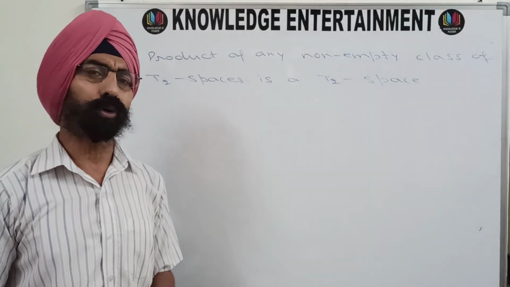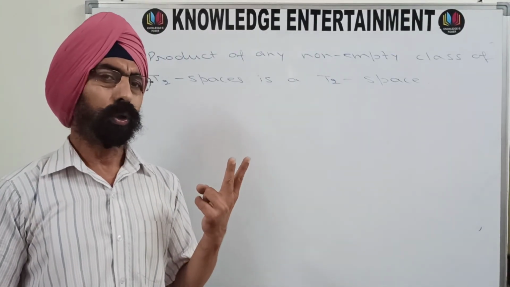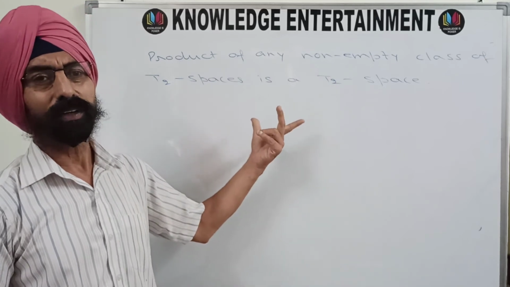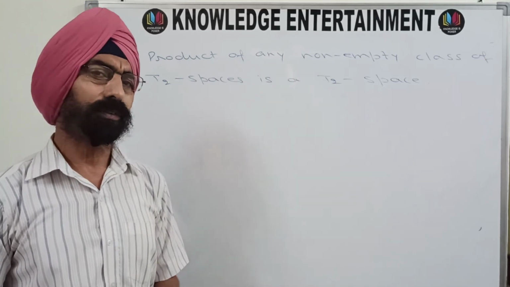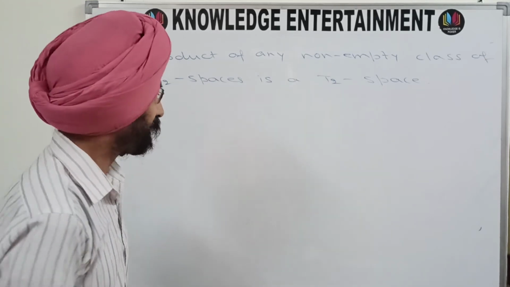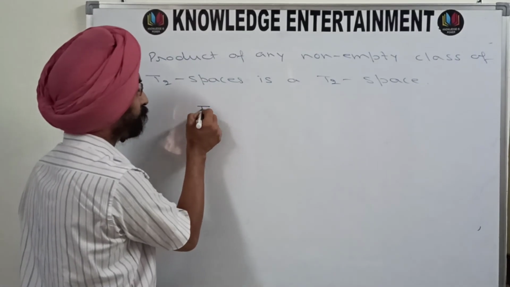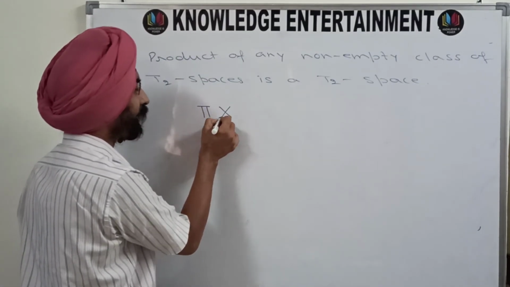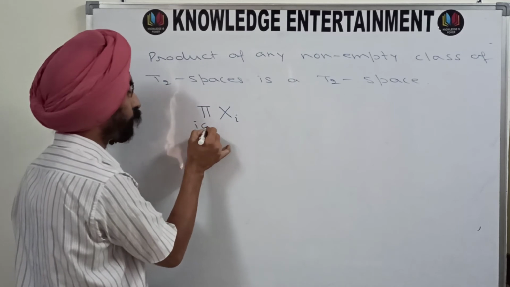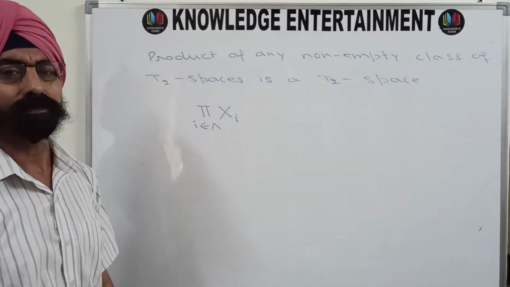Earlier we have taken the product of two spaces. Now I am talking of the product of any class of T2 spaces. That means I am talking of the product of Xi where i belongs to lambda.